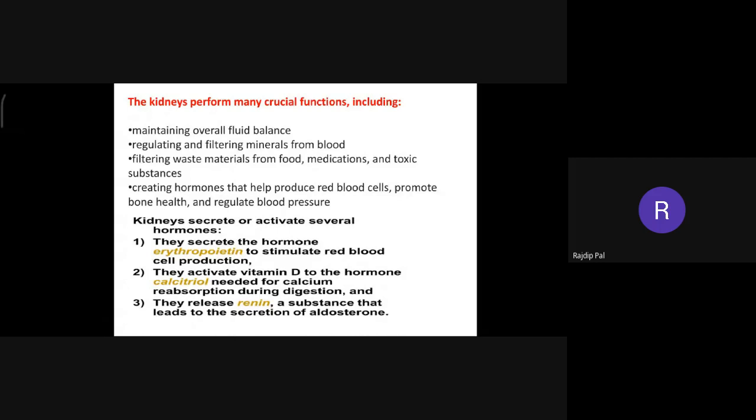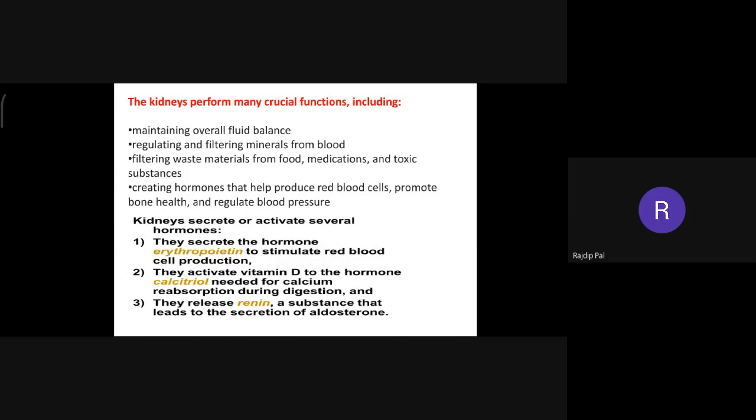Erythropoietin is very close to which terminology? That is another name of red blood cells we have already discussed: erythrocytes. Very good. So erythropoietin is a hormone which stimulates the production of erythrocytes.